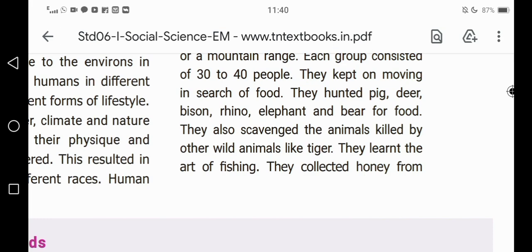The tiger killed the deer. After eating the flesh, they left out some flesh. After the tiger moved away, the ancestors, the jungle people, went to search for and collect anything usable from the discarded deer. This is called scavenging. They also scavenged the animals killed by other wild animals like tigers.